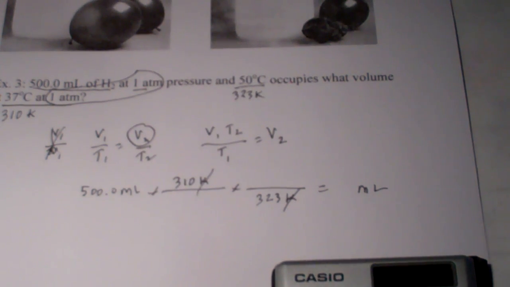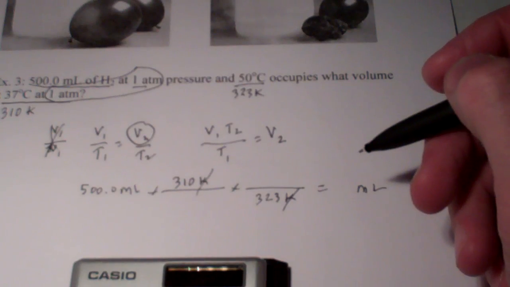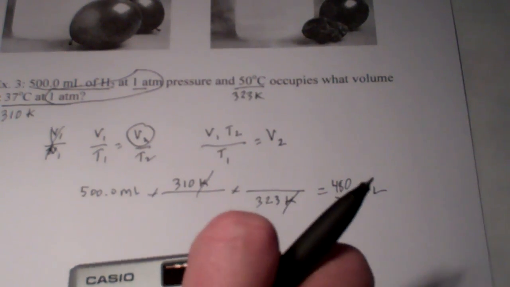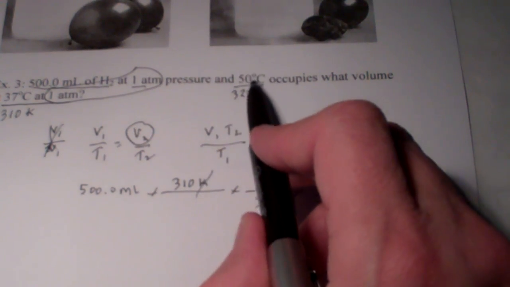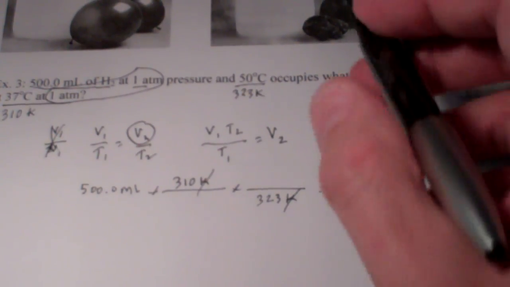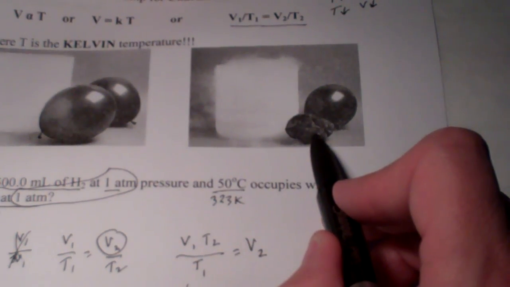500.0 times 310 divided by 323 equals, well, looks like we're allowed two sig figs here. We're going to go with 480 milliliters. Now make sure your answer makes sense. It got colder. My volume got smaller. Yes, that makes sense. When it gets colder, the volume of a gas decreases.